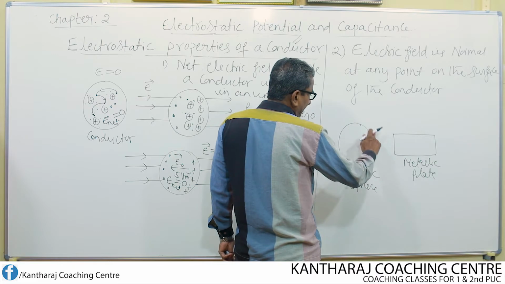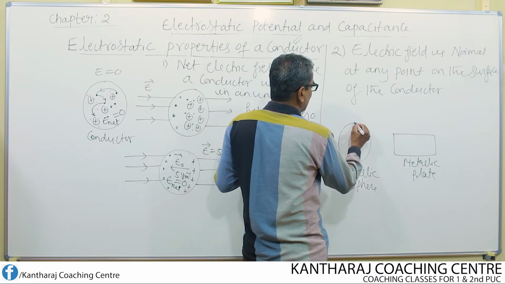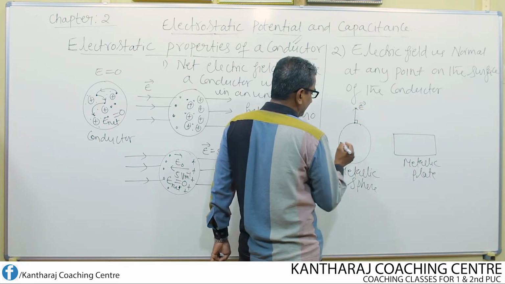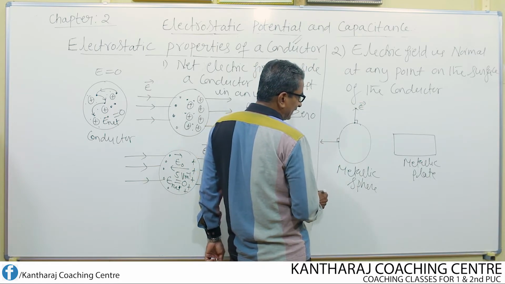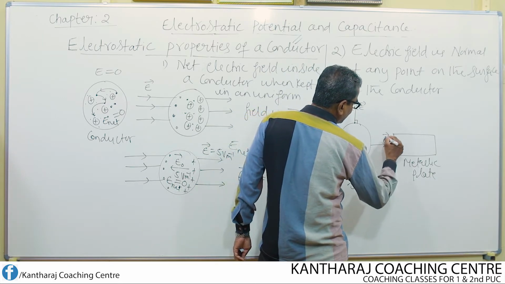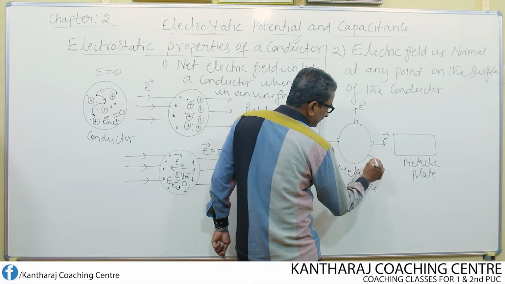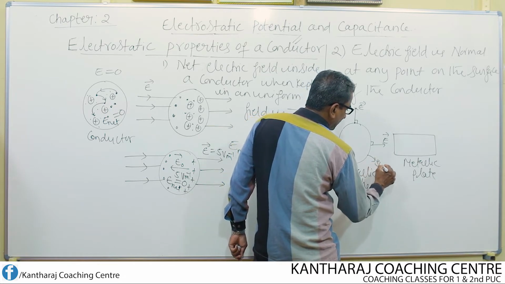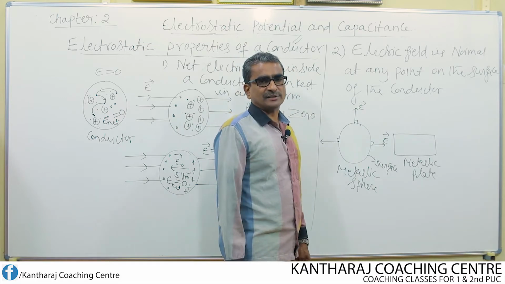Electric field at any point on the surface is always perpendicular. For example, at this point, it is perpendicular, directed outwards. Look here, the angle is 90 degrees. At this point, once again perpendicular, directed outwards, once again 90 degrees. Again, at this point also the electric field is directed outwards because it makes an angle of 90 degrees with the surface. This is the surface of the metallic sphere. This is what the property says.